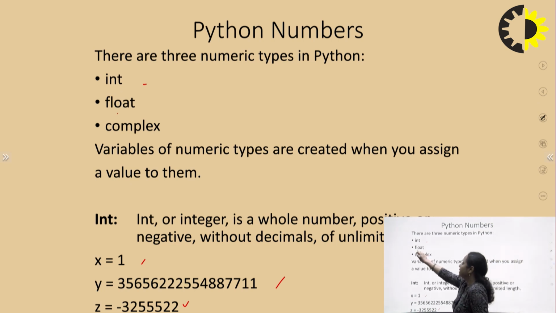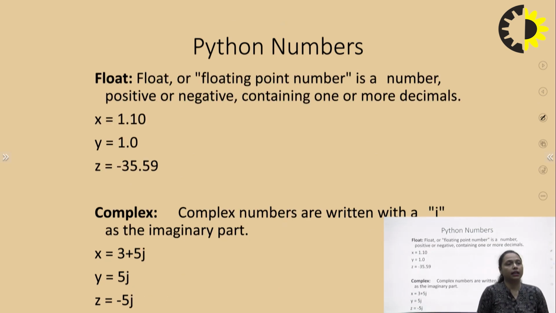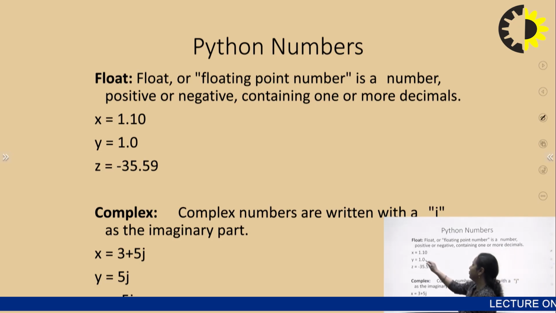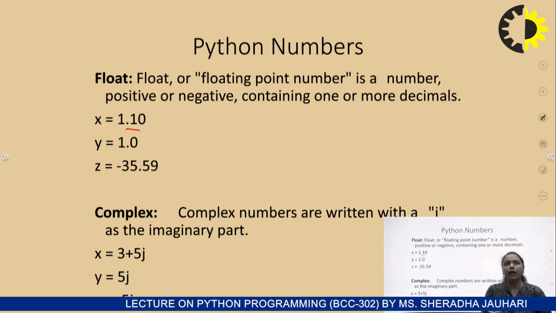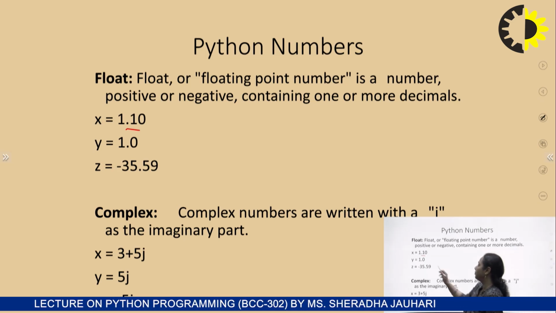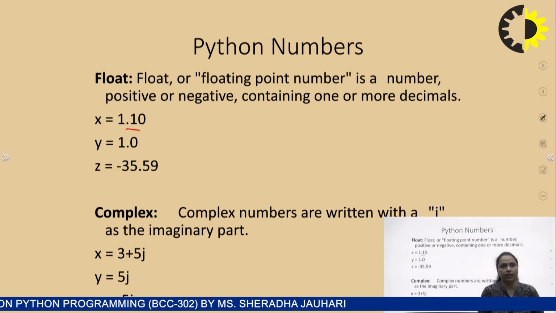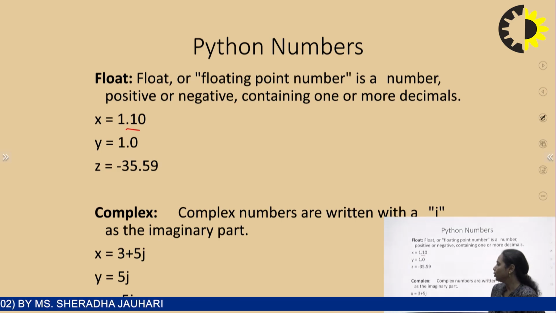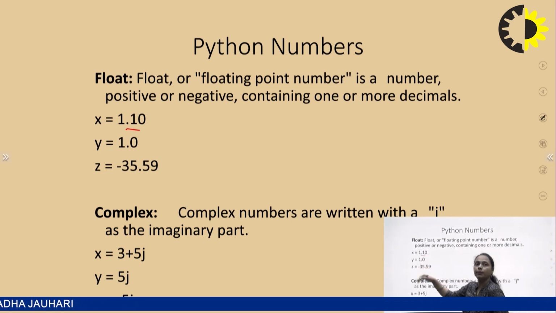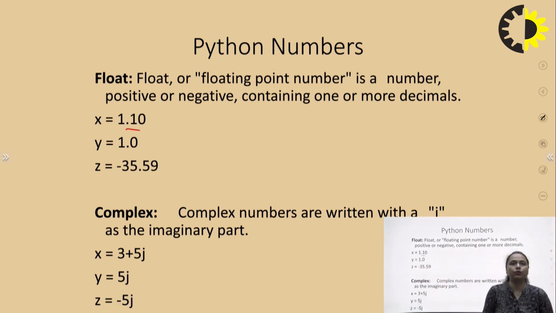Next we have float, meaning I am using data which contains a decimal or fractional part. For example, I have written 1.10, 1.0, minus 35.59. Again, I can take a float number as positive or negative, but the criterion is that the number should be in decimal format. After the decimal point there should be at least one digit, so that Python can identify it as float type data.